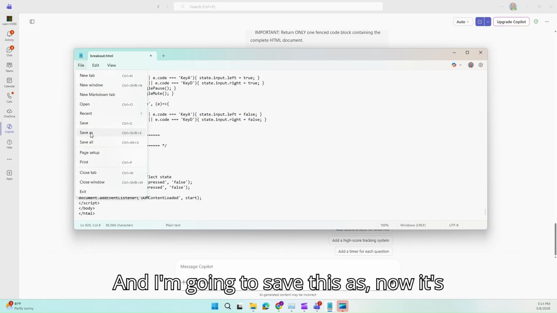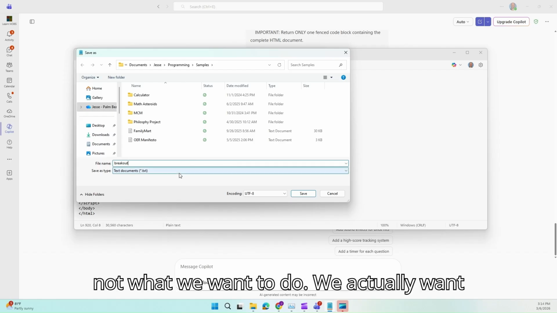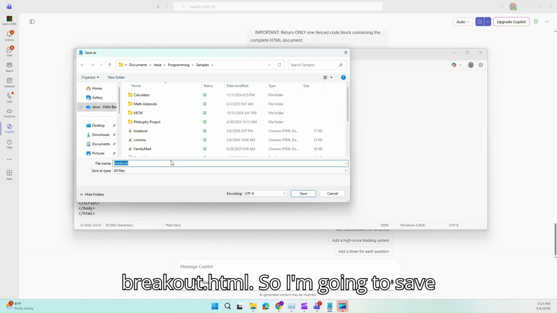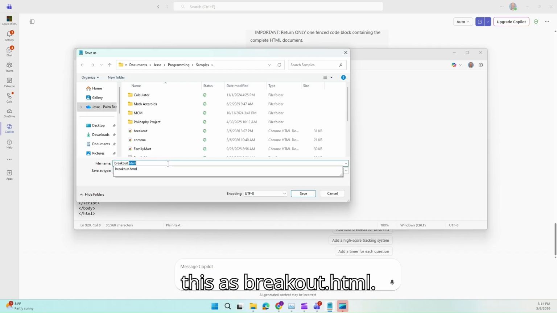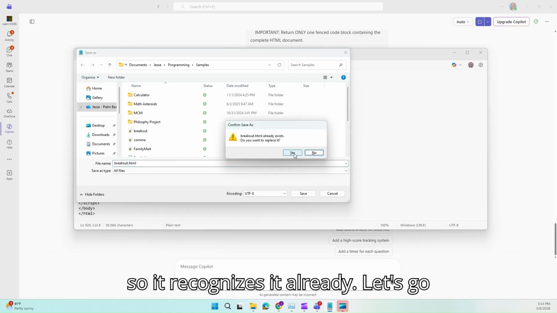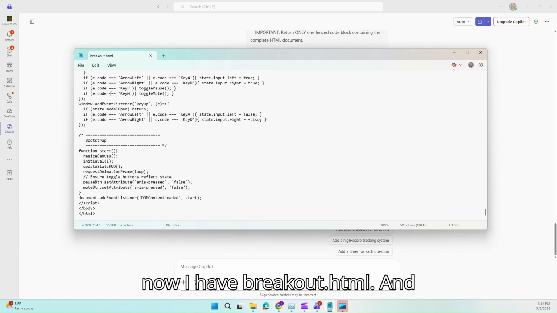And I'm going to save this as, now it's not going to be breakout.txt. That's not what we want to do. We actually want this to be breakout.html. So I'm going to save this as breakout.html. This isn't the first time I've done this, so it recognizes it already. Let's go ahead and overwrite it. That's fine. So now I have breakout.html.